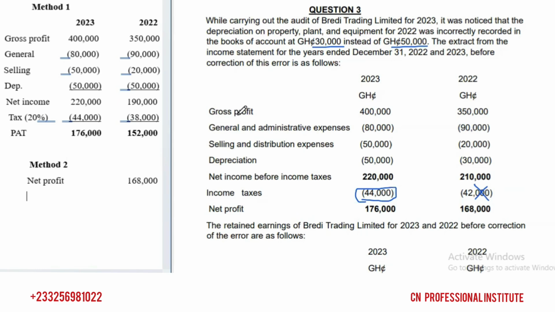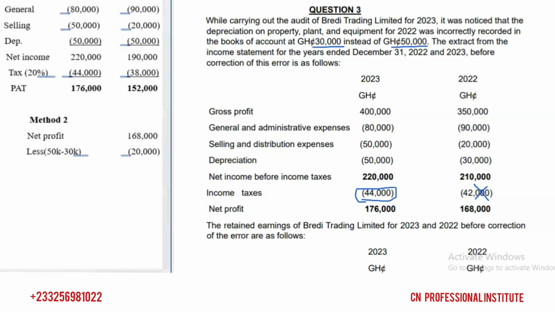So to correct it, we have to deduct, because the error will lead to overstatement of profit. So we have to deduct the extra depreciation, which is the 20,000, that's 50,000 minus the 30,000. So that 20,000 difference should be deducted. Why? Because it has overestimated our profit. When you reduce expenses, you are overestimating your profit. So you have to deduct it.